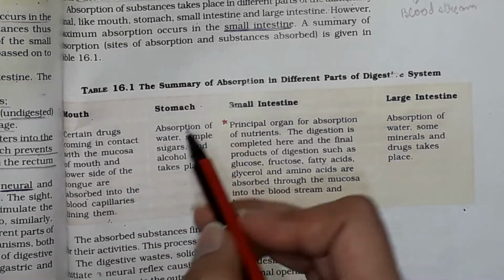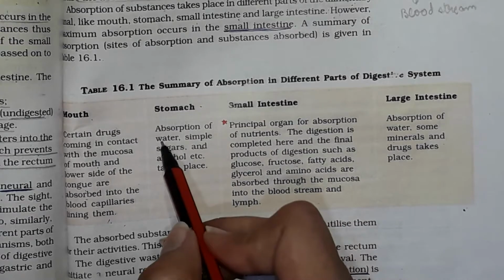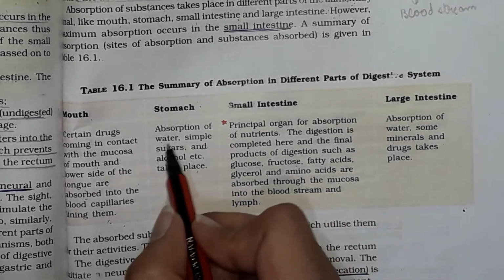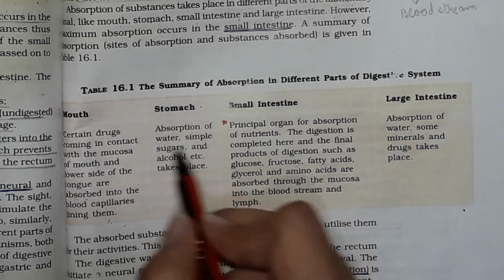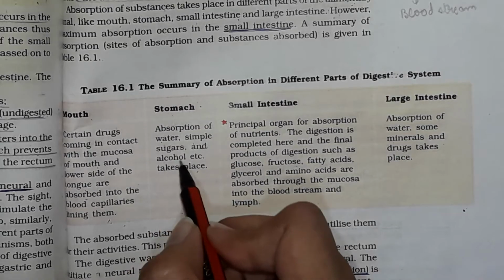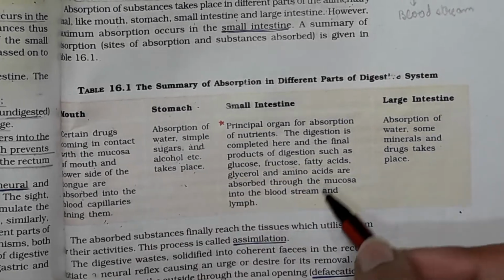Next comes the stomach. Absorption of water, simple sugars and alcohol takes place in the stomach. You have to remember what all substances are absorbed in the stomach. So water, simple sugars and alcohol are absorbed in the stomach.